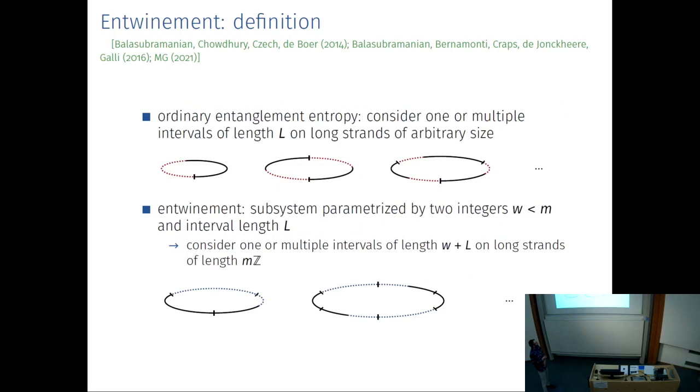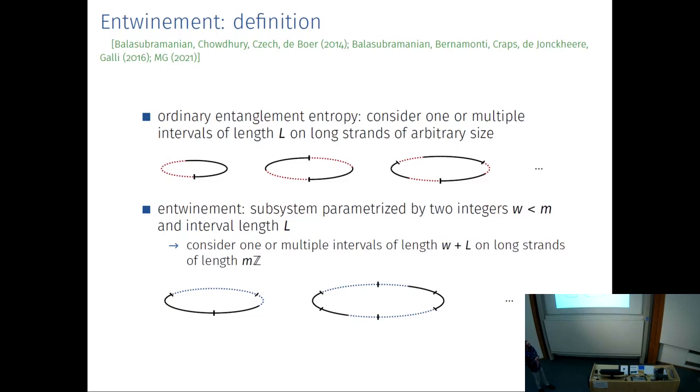And if you do it for the ordinary entanglement entropy, this distribution is very simple. You consider all of the fields in the same subregion. So if you have a long strand which is made up of a certain number of fields, let's call them M fields, then you will have M intervals of the same interval distributed among this long strand. But for this non-spatial entanglement entropy for entanglement, you use a different distribution of subregions among these long strands.